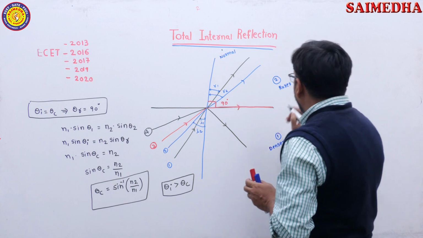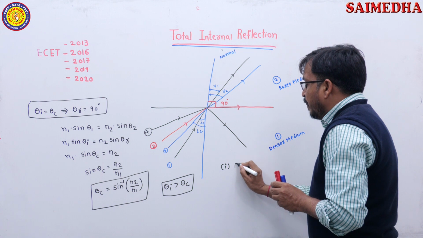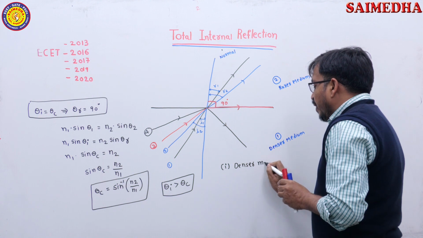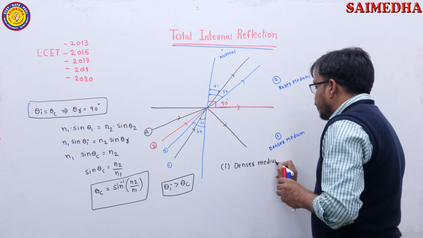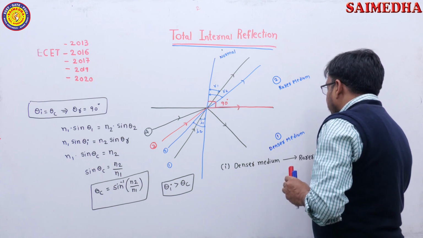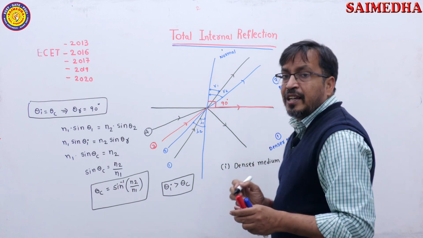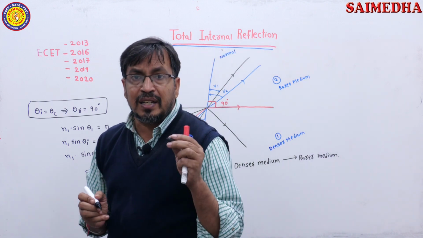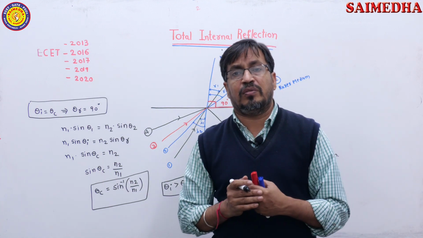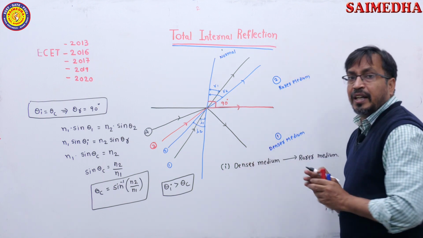There are 3 conditions. The first condition: the light ray must travel from a denser medium to a rarer medium. What is the meaning of denser medium? A denser medium is a medium where the speed of light is less, and a rarer medium is the medium where the speed of light is more. This is the first condition. The light ray must travel from a denser medium to a rarer medium.